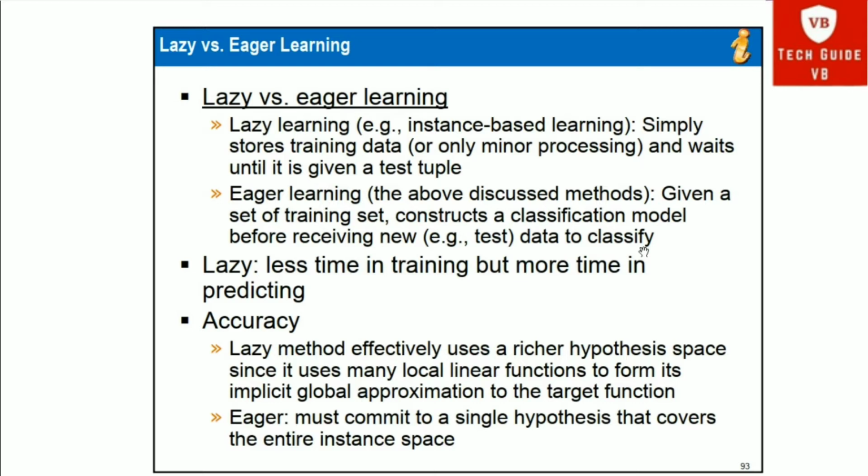As for accuracy, the lazy method effectively uses a richer hypothesis space, since it uses many local linear functions to form its implicit global approximation to the target function. And in eager learning, the accuracy is limited because it must commit to a single hypothesis that covers the entire instance space.